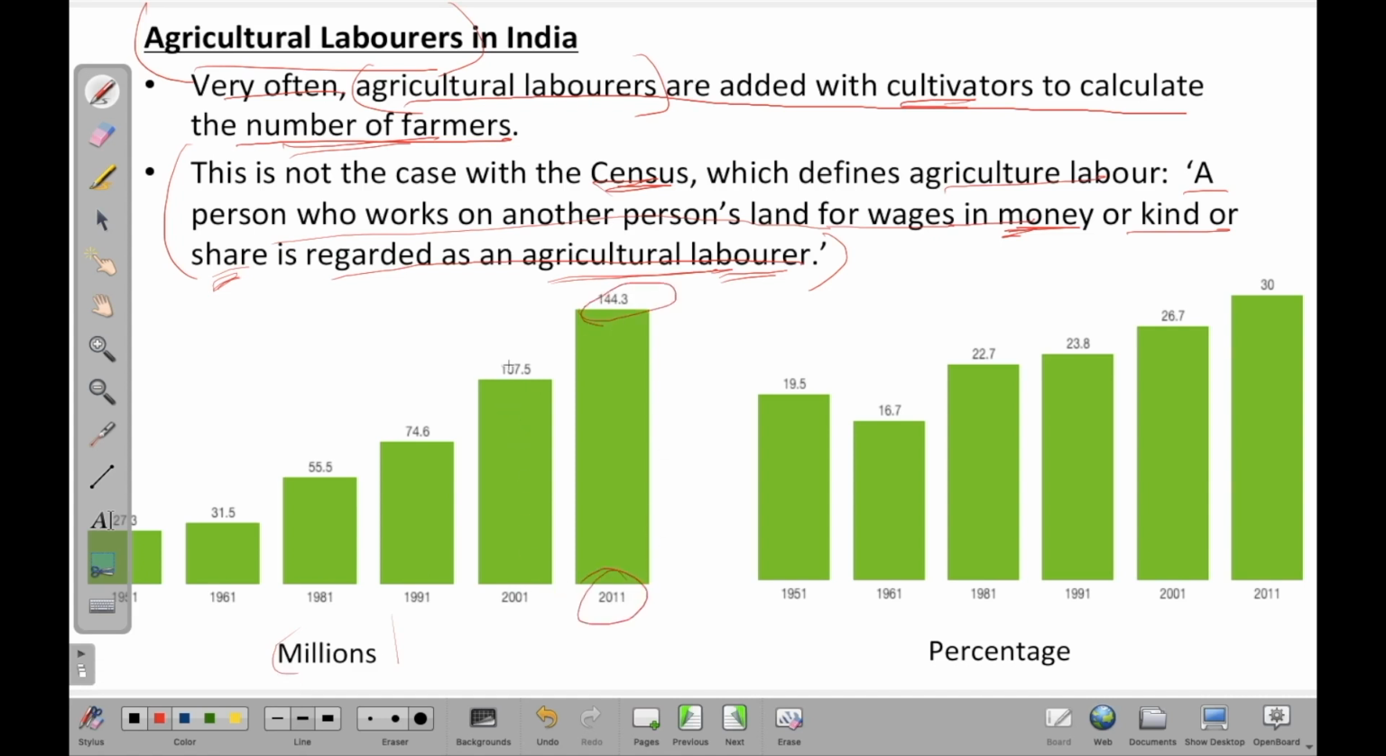So you would see that here there is an upward trend. So people are losing land and they are becoming casual agricultural labor. So this is a new phenomenon that you would notice over here. And when it comes to percentage of population, this is of agricultural labor, 26.7 percent to 30. So another upward trend over here. So the agricultural laborer population in India has increased if you consider the last decade.